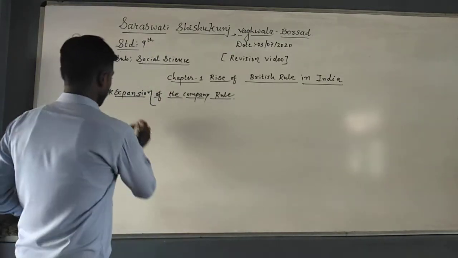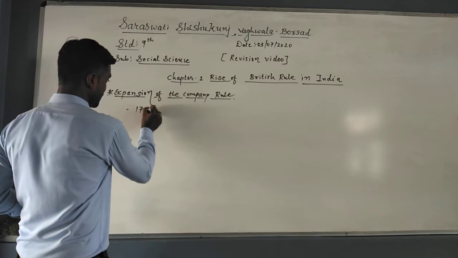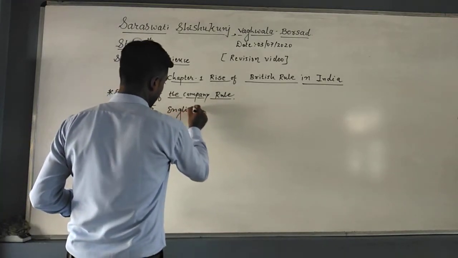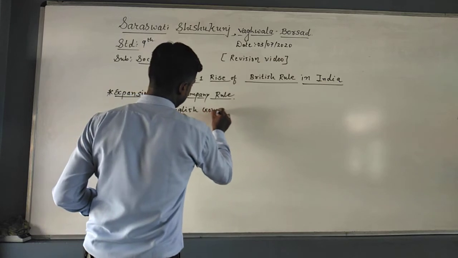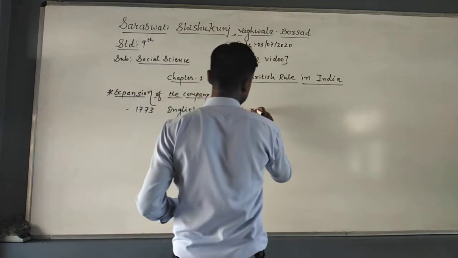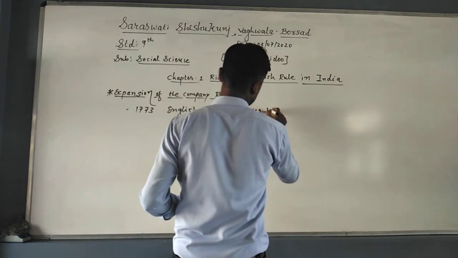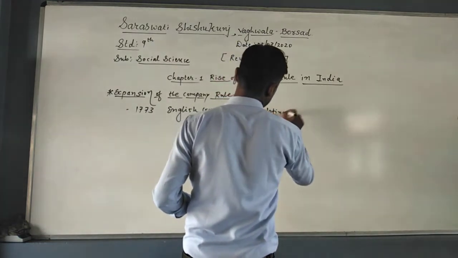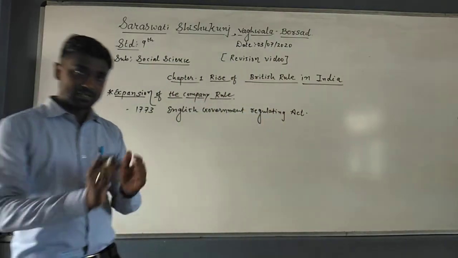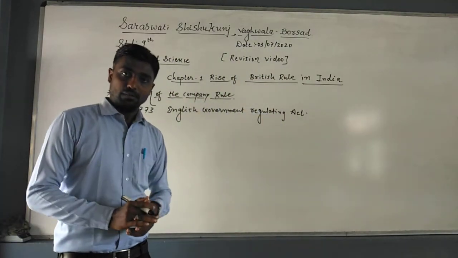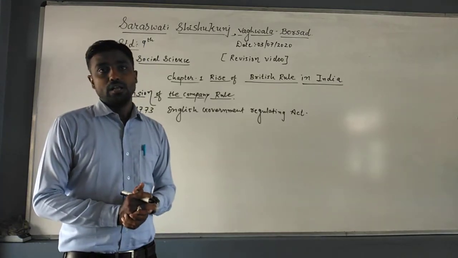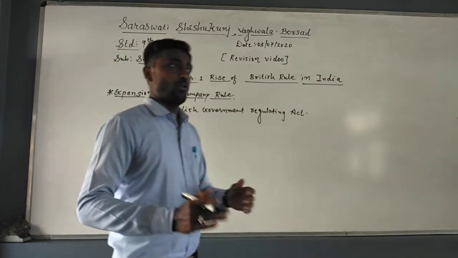First, we need to remember that in 1773, the English government passed a Regulating Act. According to this act, the governor of Bengal became the Governor General of Bengal, and he would have more rights.